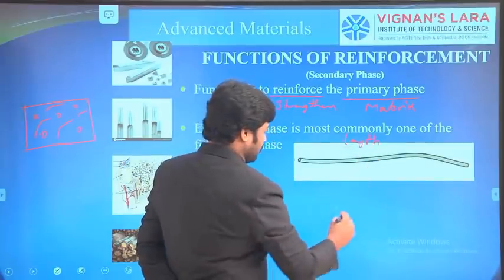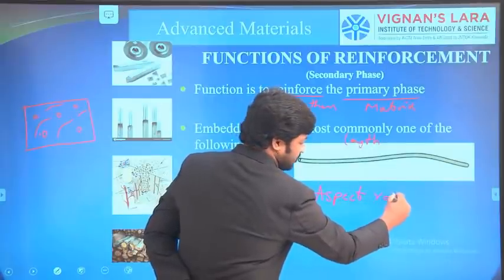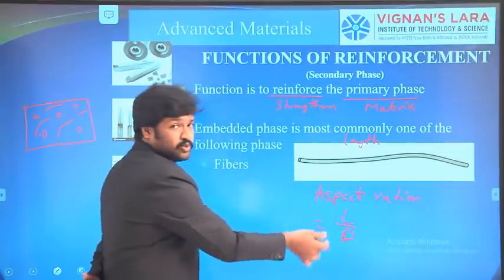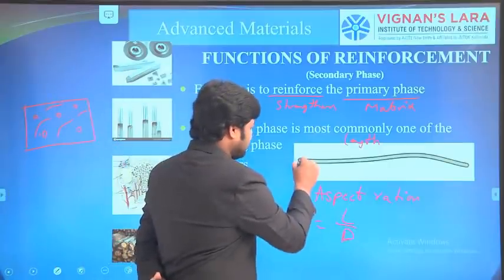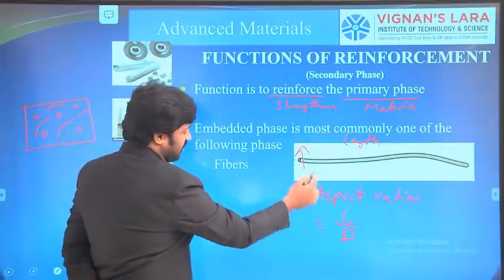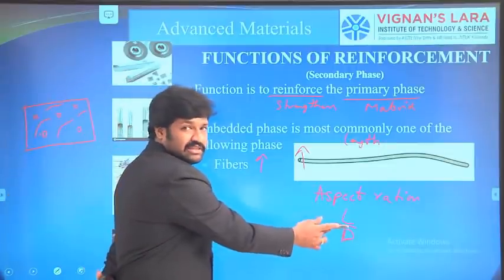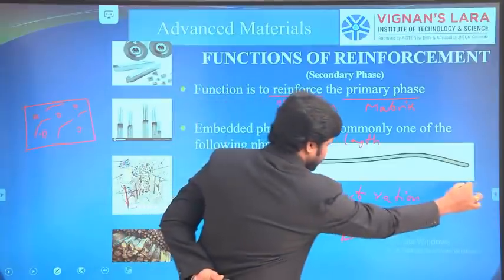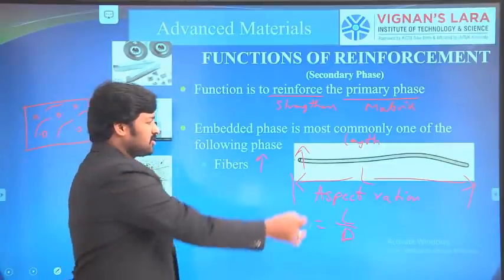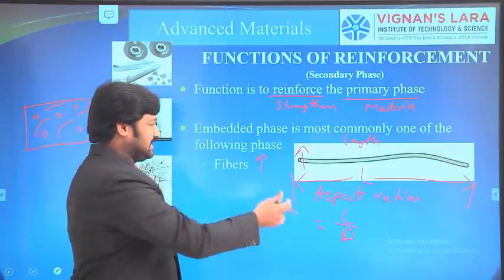The aspect ratio, that is L by D ratio, length to its diameter, is high for fibers. Aspect ratio is none other than the ratio of length to its diameter. So from here to here is the length of the fiber, and this is the diameter of the fiber. The ratio between these two, the length and the diameter, is called aspect ratio. The aspect ratio of the fibers is high.